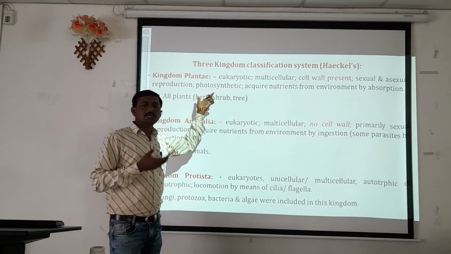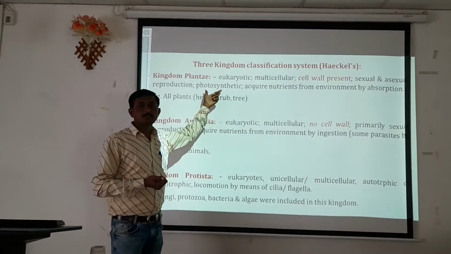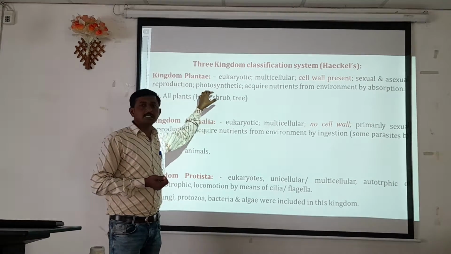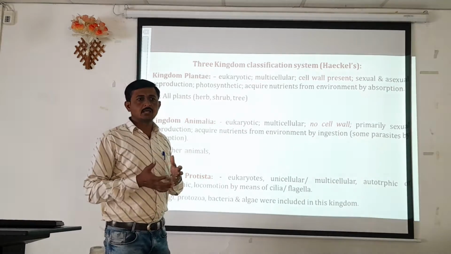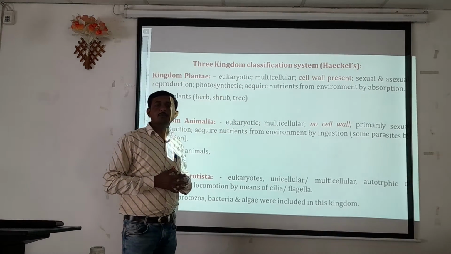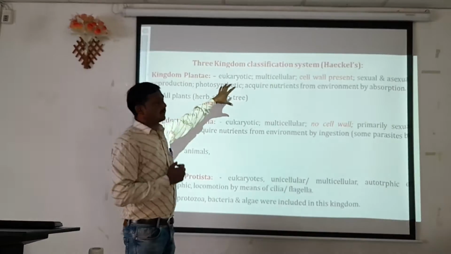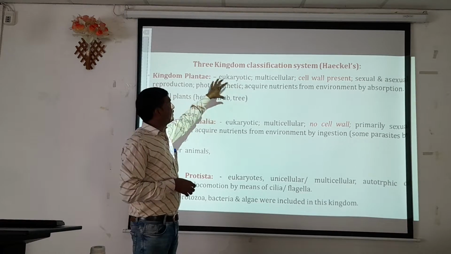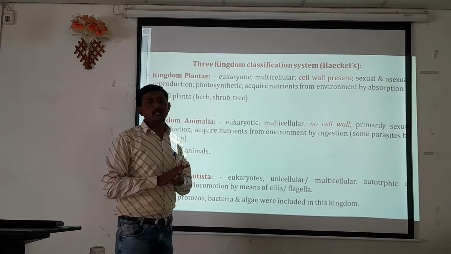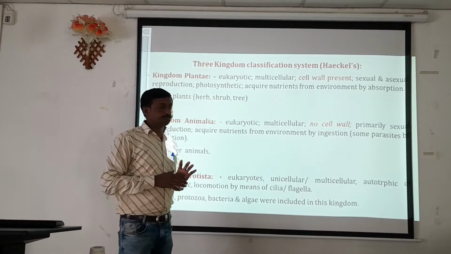The organism has chloroplast, and chlorophyll is always present. So kingdom Plantae is basically the group of organisms which has the ability to carry out photosynthesis. These are the basic major characteristics which have been used to categorize living organisms into kingdom Plantae.